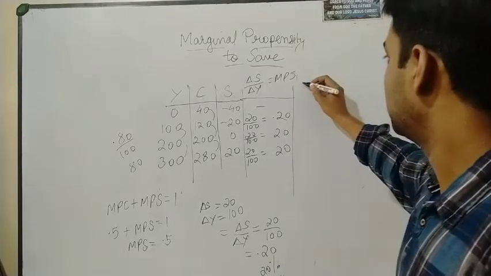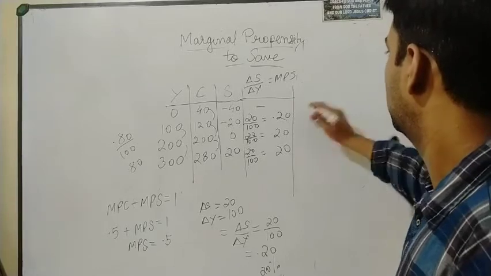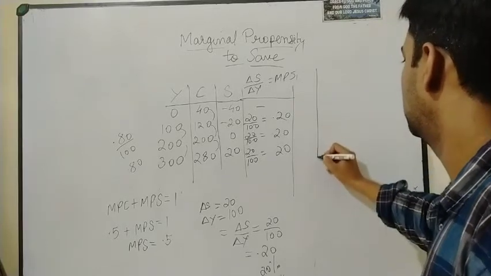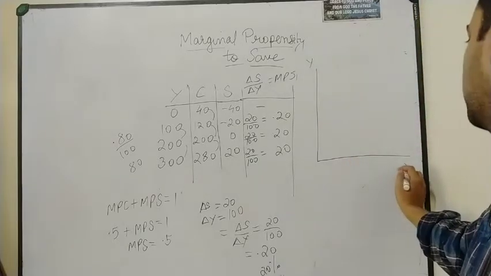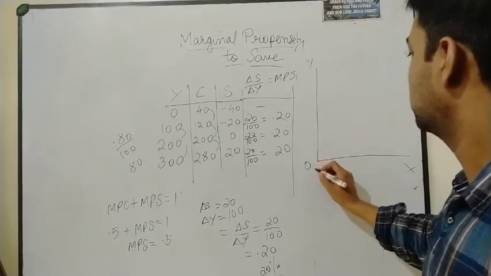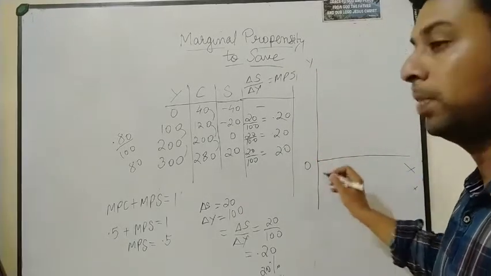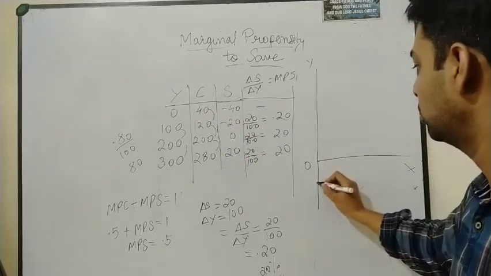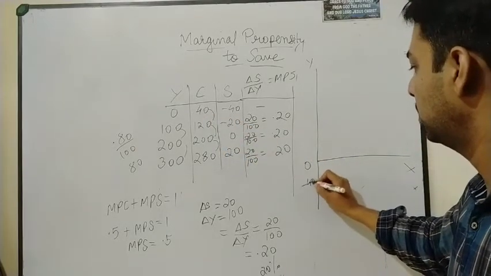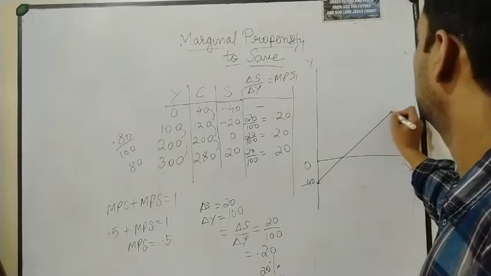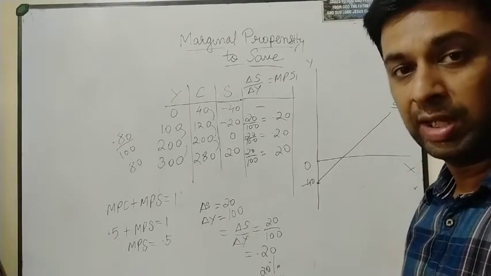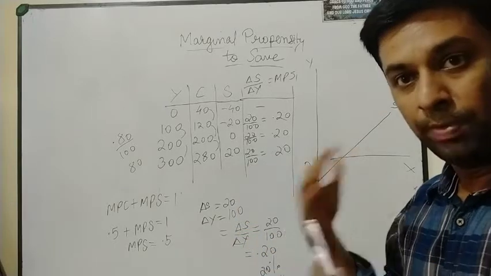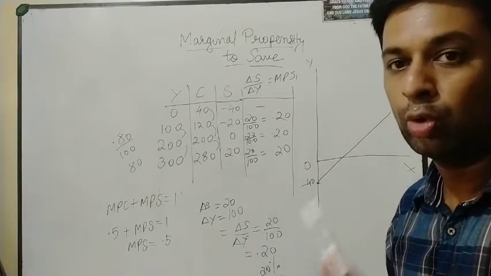Okay, now let us look at the diagram now. So what will be the diagram here? Or let's make it over here, it is visible. Okay, this is the y-axis, this is the x-axis. Now this is a 0, but the saving curve, due to presence of this autonomous consumption, it is going to start from here minus 40, we know this. Okay, then it is going to move up, because in saving, in consumption you already studied, the saving curve's slope is positive in relation to income.